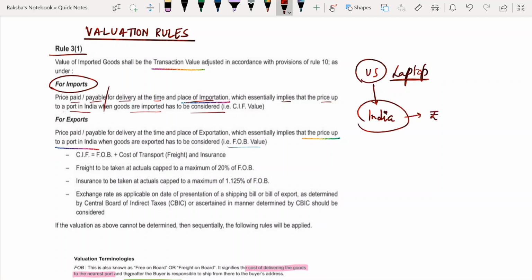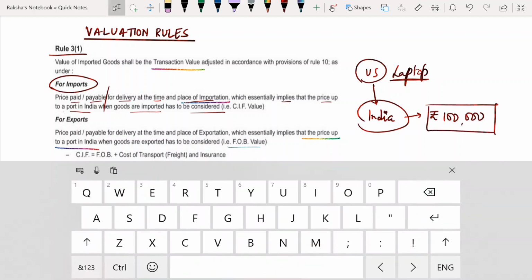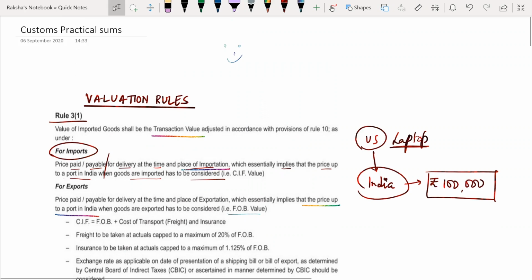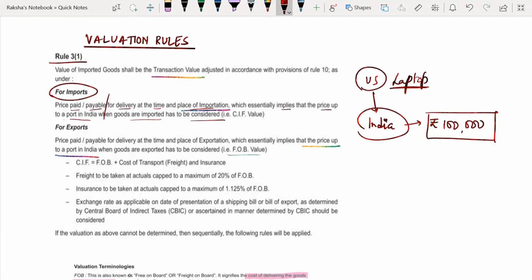Let's say you're going to pay rupees 1 lakh for that laptop that you have imported. So the customs value, the import value, will also be this 1 lakh only, for delivery at the time and place of importation. The place of importation is India, which essentially implies that the price up to a port in India when goods are imported has to be considered.